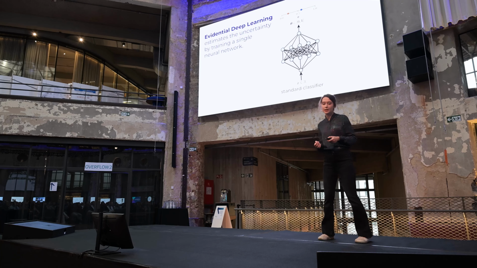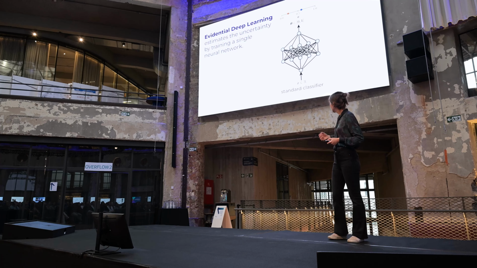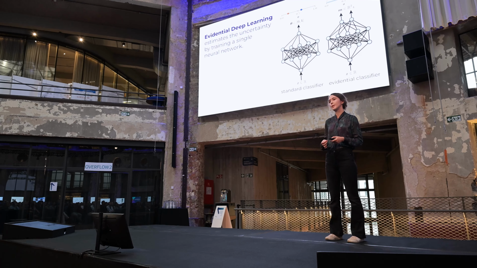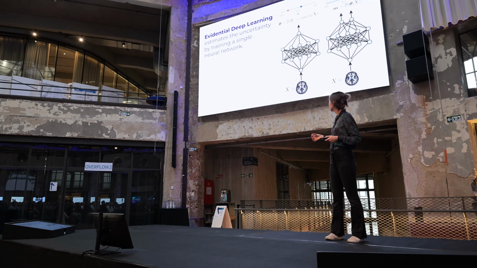As an example, here you can see for a standard classifier, given an input x, our model outputs the probability for class 1, called theta. The evidential classifier, however, doesn't output class probabilities, but a distribution over these, called m. Going back to our example from the beginning, we can see that with the first model, we predict the probability that the person has cancer or not, whereas with the second model, we predict a distribution over these, also called second-order distribution. And by analyzing the variance of this distribution, we would get a measure of epistemic uncertainty.